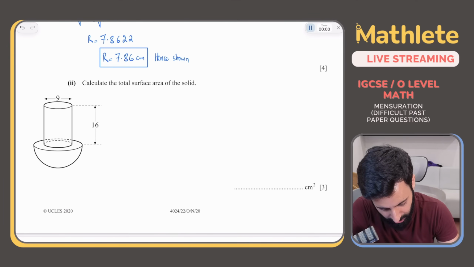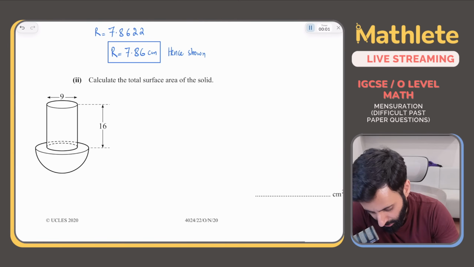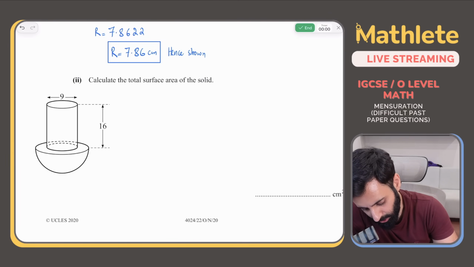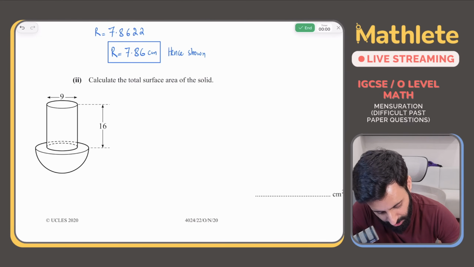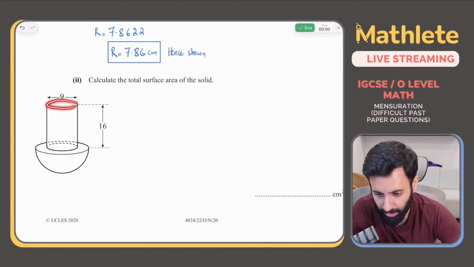Okay, so I'm going to solve, pay attention. Once again, to find out the total surface area of the solid, since this is not a uniform solid, it's not a prism, that means we'll have to do it the old-fashioned way. Okay, and what's the old-fashioned way?